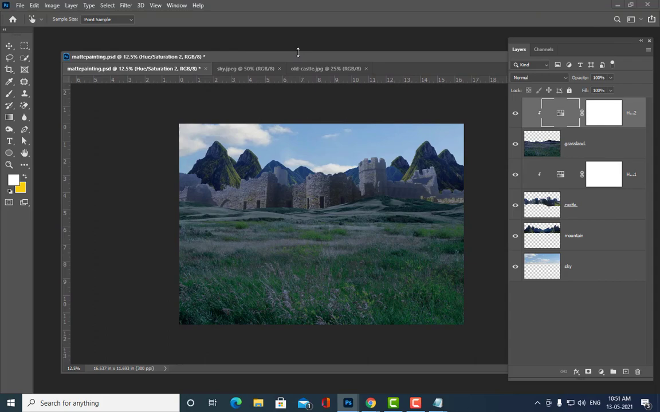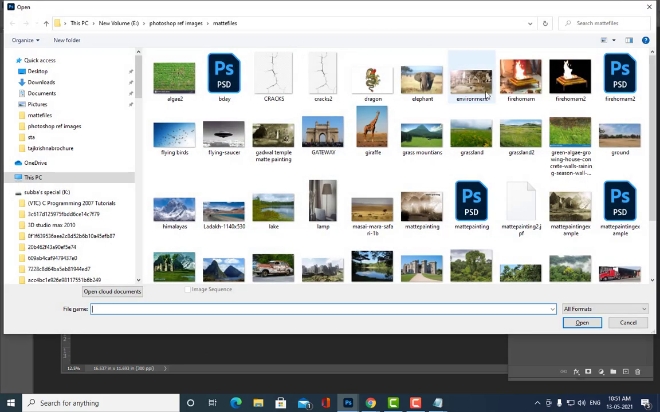So how to get the lake? Control O, and here we have this lake image. Okay, just select that lake, then open.